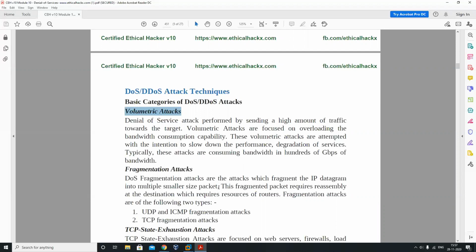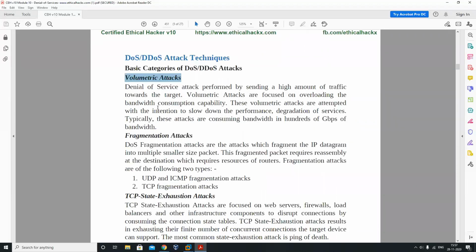But what kind of packets do we use for the fragmentation part? We can use UDP, ICMP fragmentation, and TCP fragmentation attacks. DoS fragmentation attacks fragment the IP datagram into multiple smaller packets. These fragmented packets require reassembly at the destination, which requires resources of routers. They have given all the things that we need for the necessary parts, which can be used for the further stages.